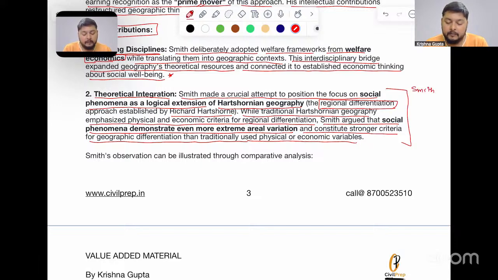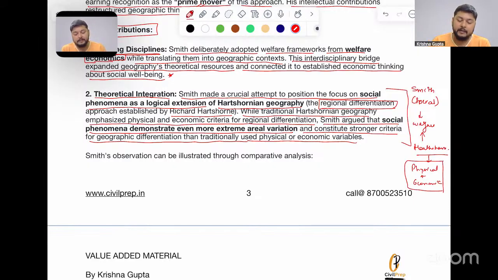So Smith gave a better perspective of the social aspect in welfare geography, which was previously given by Hartshorne, where the physical plus economic criteria were given by Hartshorne here. So this became quite important from the welfare perspective.